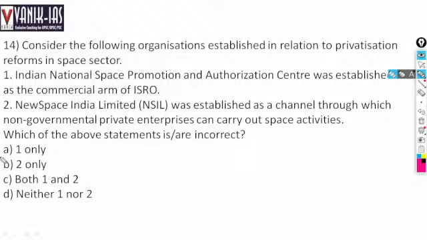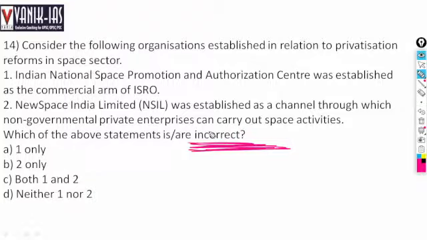Okay. The Indian National Space Promotion Authorization Center was established as a commercial arm of ISRO. Next, New Space India Limited or NSIL was established as a channel through which non-governmental private enterprises can carry out space activities. Which of the following statements are incorrect?